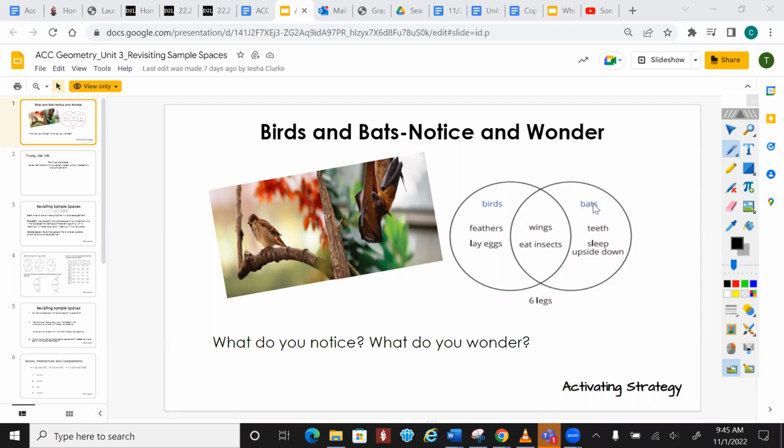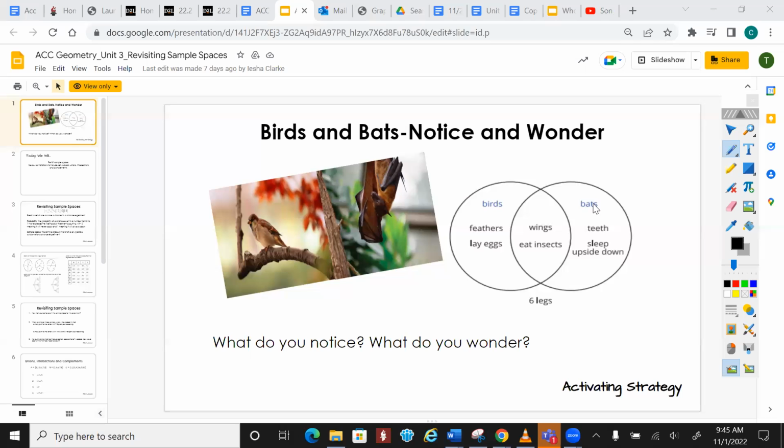Go ahead, Jason. Bats are nocturnal. Okay. Are there any birds that are nocturnal? Owls. Okay, so that's a little similarity, somewhat. Feathers. Okay, so birds have feathers. Bats have like fur. Yeah, I was about to ask, I wonder what bats have. Okay, they have some type of fur.